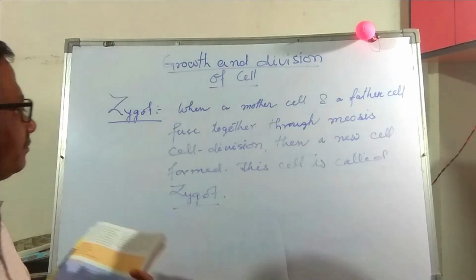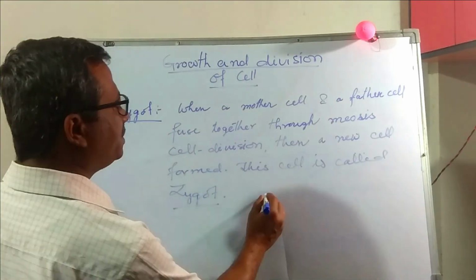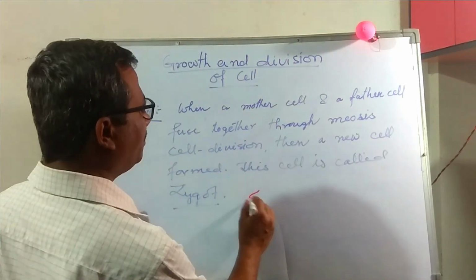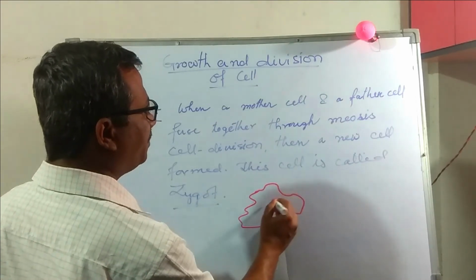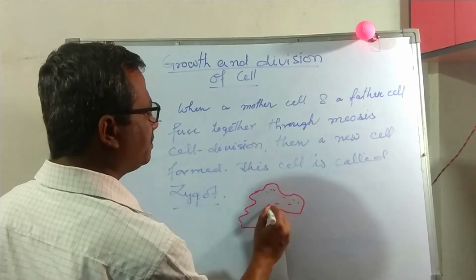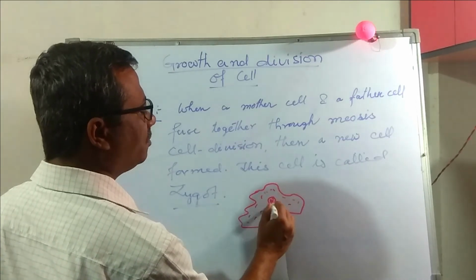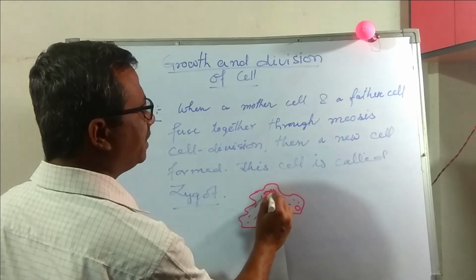And in case of amoeba, suppose this is an amoeba. Amoeba has an irregular body. It is the cell membrane. These are the cytoplasm. Here is the nucleus, nucleolus, chromosome, vacuole, mitochondria. All these are there.